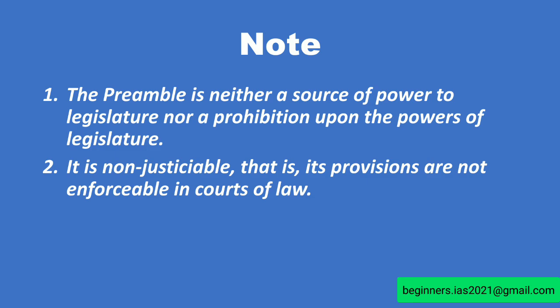One has to know these things since in 2020 a question was asked in the prelims related to the preamble, which stated that the preamble is part of the Constitution and mentioned that it is neither a source of power to the legislature nor a prohibition upon the legislature. While going through question papers, kindly go through these things.